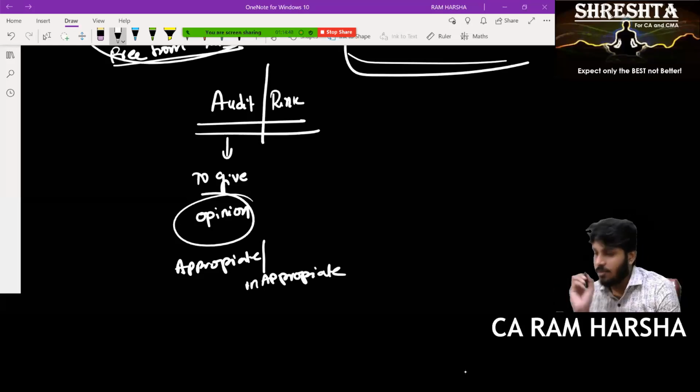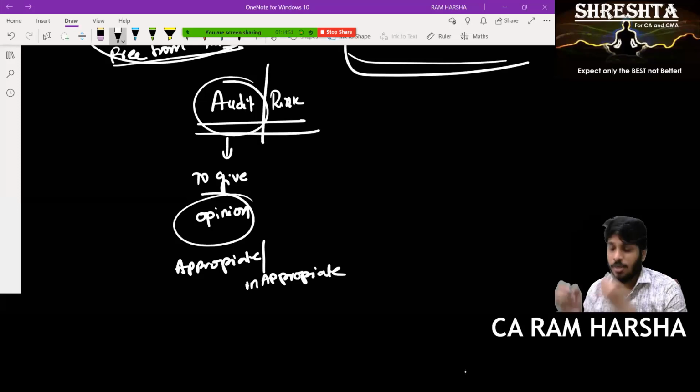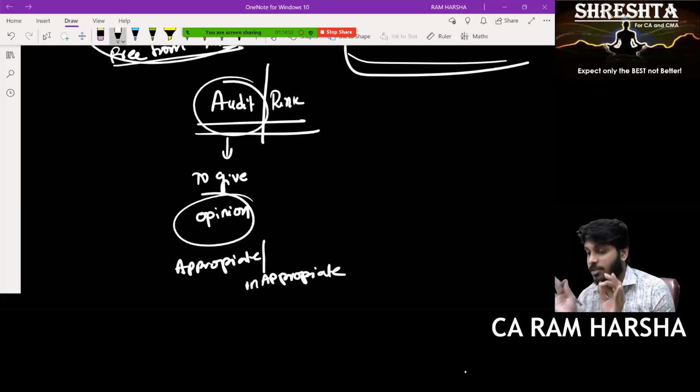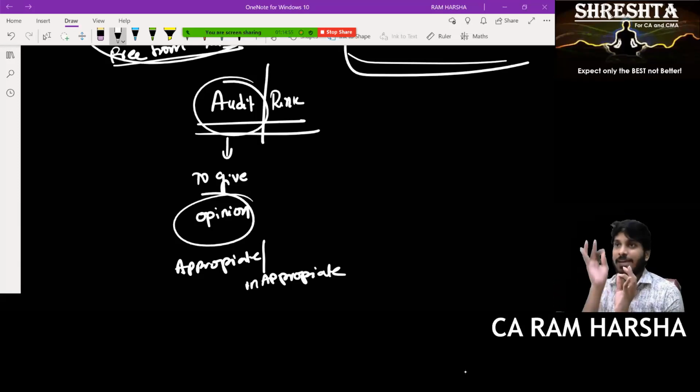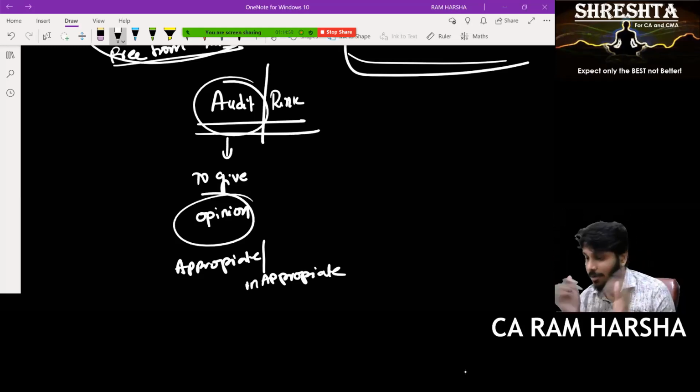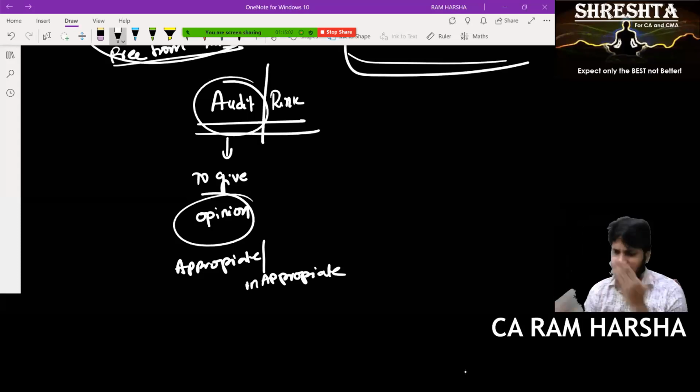What is the objective? Tell me, what is the meaning of audit? What is the objective of audit? Kalpana, what is the objective of audit? My objective is to give the opinion which is correct, or my objective is to give an opinion which is incorrect. Correct opinion. I must give, obviously, my opinion should be correct.